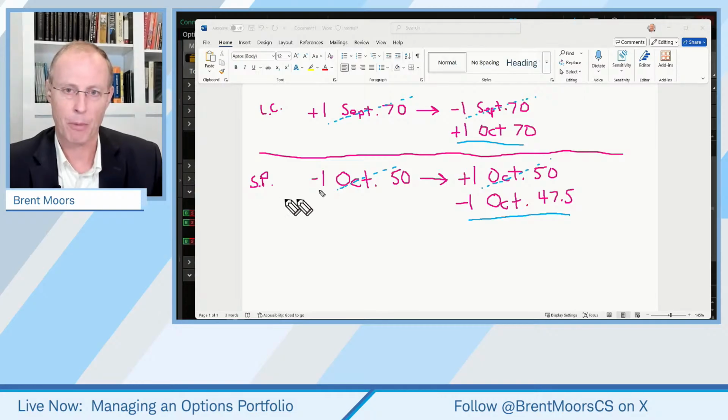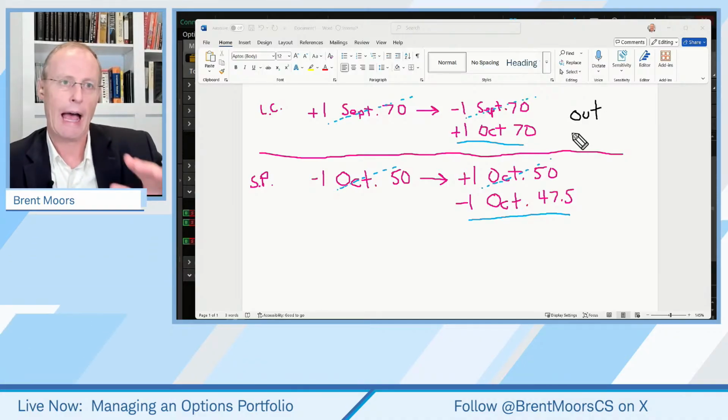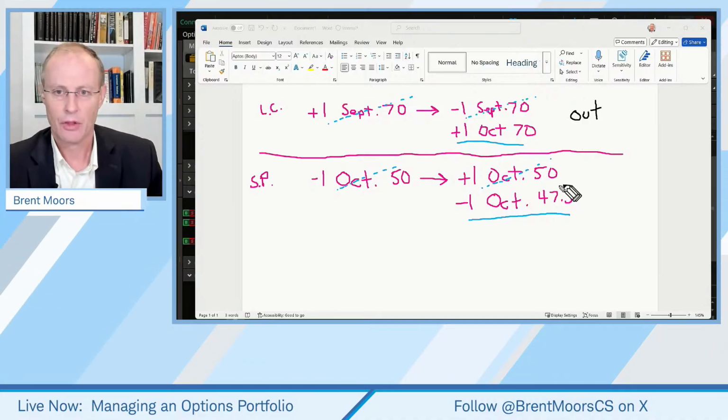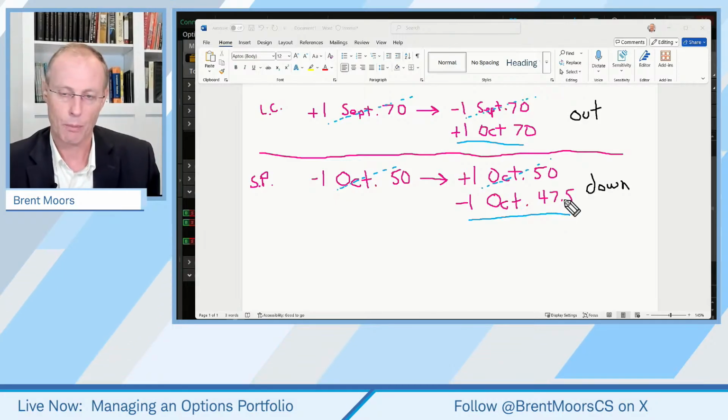This first example that I gave you here would be an example of rolling out, okay? When we say rolling out, what we mean is we're rolling out in time, okay? This would be an example of rolling down. We're rolling the strike price down, okay? Well, you could roll up. Let's say instead of the 50 to the 47.50, we did the 50 to the $52 strike or something like that. That would be rolling up.